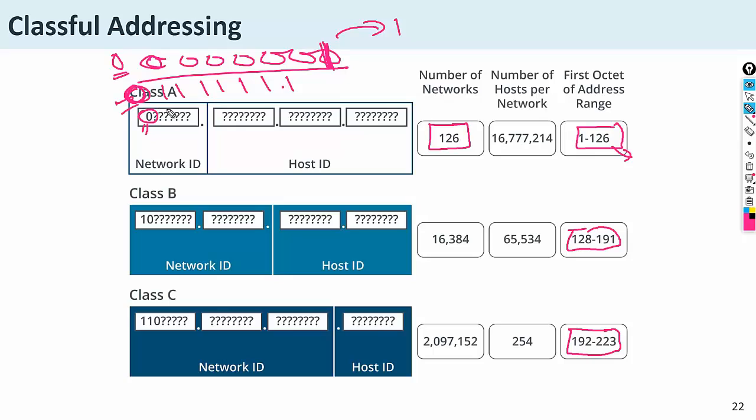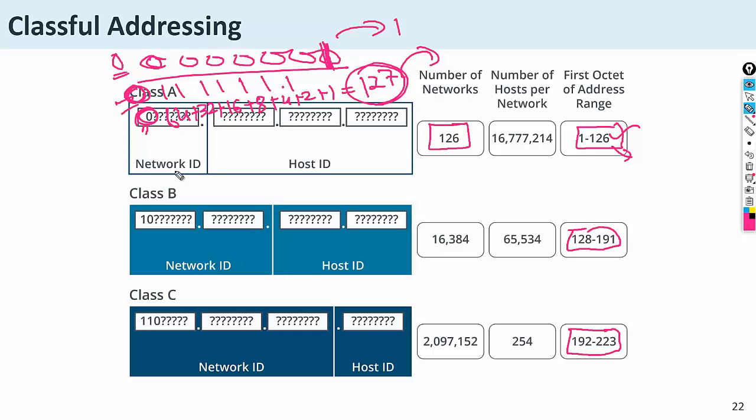So what will the value be? 64 plus 32 plus 16 plus 8 plus 4 plus 2 plus 1 is equal to 127. 127 is actually reserved, so the range is up to 126. Okay, this is the first.